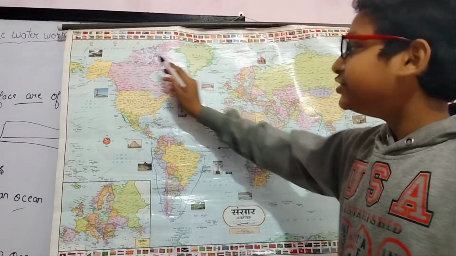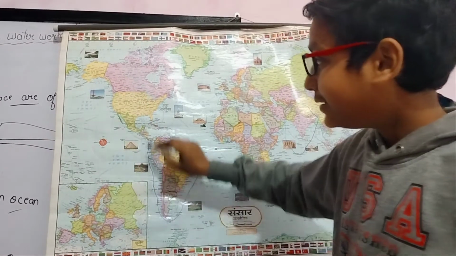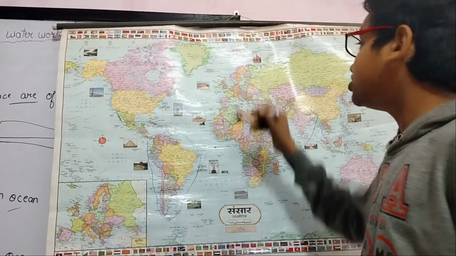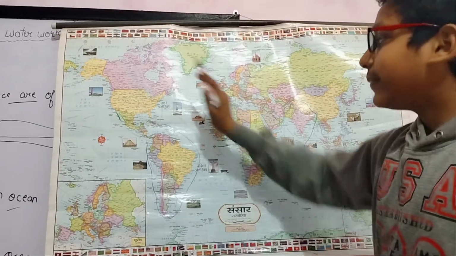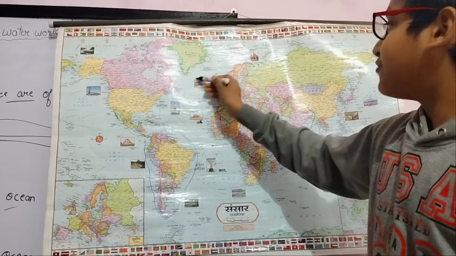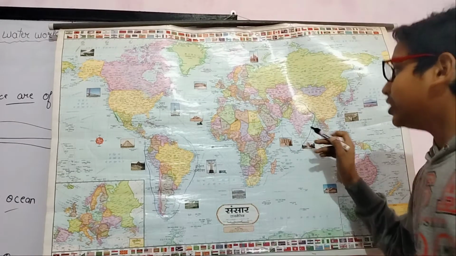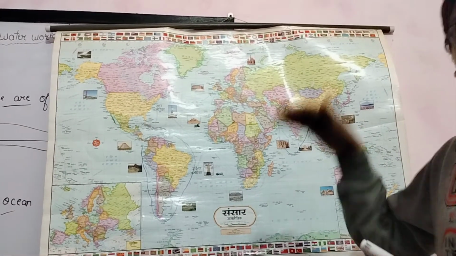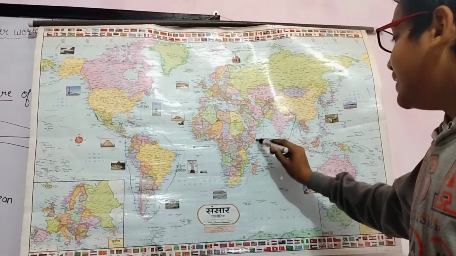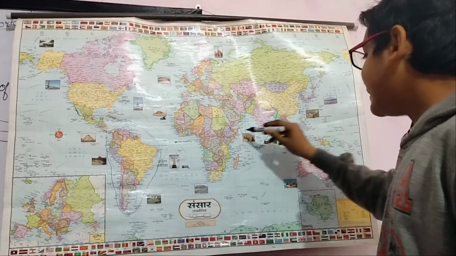The Pacific Ocean is situated on the west side of North America and South America. This large part is the Pacific Ocean. The Atlantic Ocean is situated on the east side of North America and South America, and the west side of Africa and Europe, and it is S-shaped. The Indian Ocean is situated just below India, and it is the only ocean named after a country. It is roughly triangular in shape.